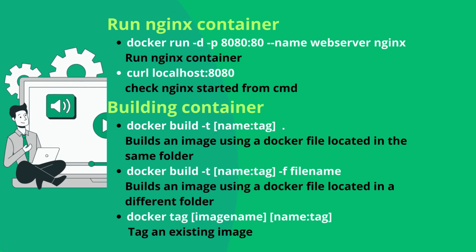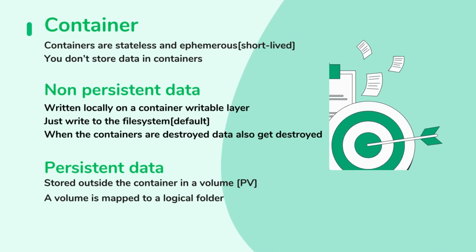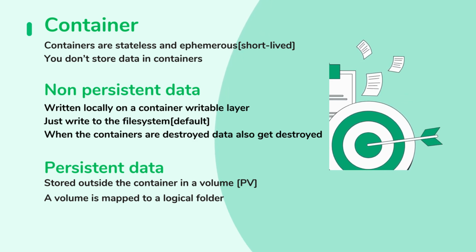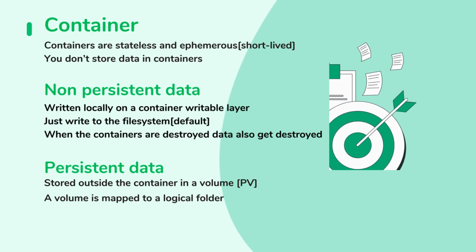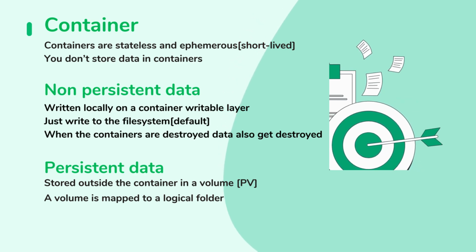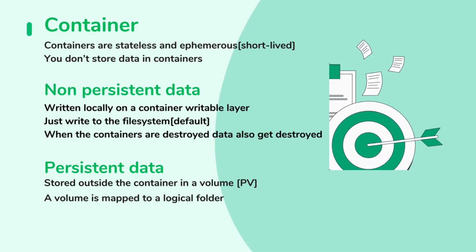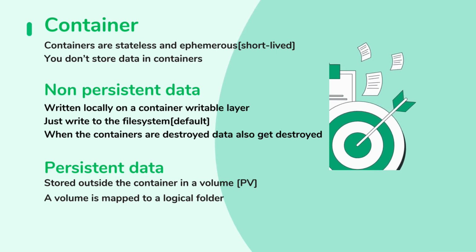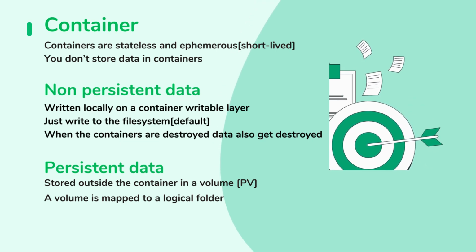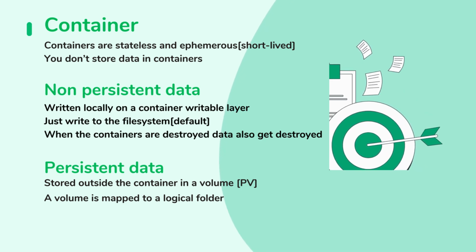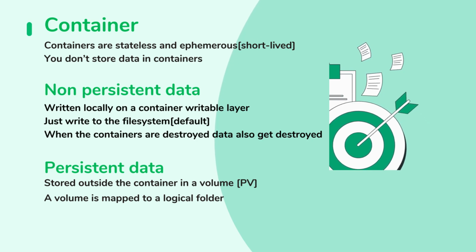How does a Docker container store data? Containers are stateless and ephemeral, short-lived. You don't store data in containers. In two ways we can store data. First one is non-persistent data. Here data is written locally to the container's writable layer. Just writing to the file system is the default. When the container is destroyed, the data also gets destroyed.